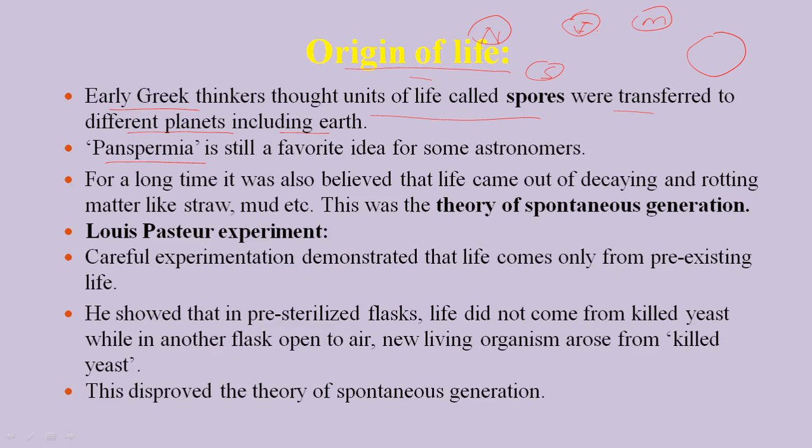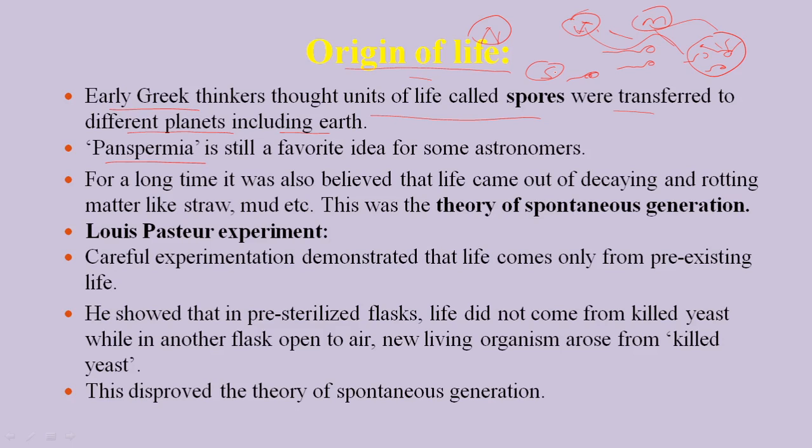Actually, it is not life itself that comes. Life comes in the form of spores, and we call these spores sperms. The spores come from different planets and get settled over Earth, and these spores give rise to life on Earth. That is, the theory says that the life present on Earth came from other planets like Jupiter, Mars, Saturn, and so on, in the form of spores, just like a sperm.